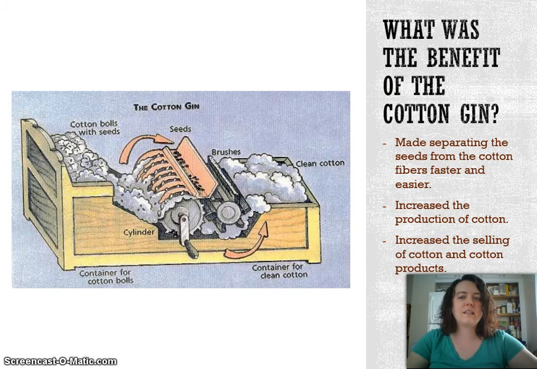Now let's look at the costs and benefits of these different machines that were made during this time. The benefit means the good side. The good side of the cotton gin was that it made the job easier and faster for people who were working with cotton at the time. It also made cotton more available because the farmers were able to clean more cotton and get more to market faster. And it increased the selling of cotton and cotton products.